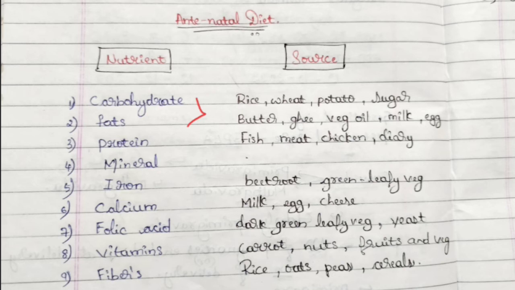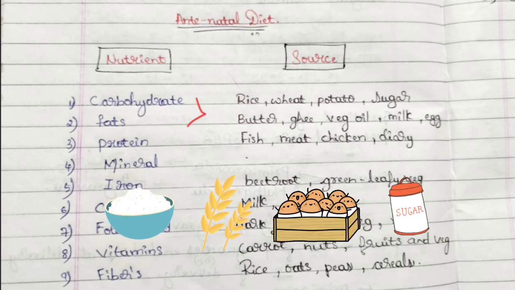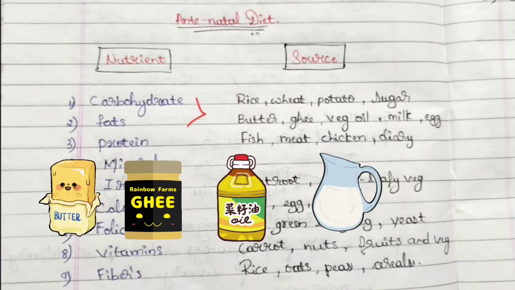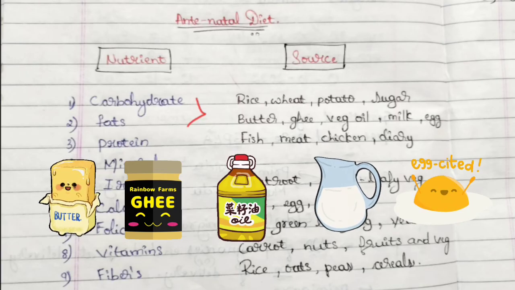Generally, carbohydrates can be seen in rice, wheat, potato, sugar. These are the common examples. And for fat, we can see butter, ghee, vegetable oil, milk, egg. These are the common sources for fat.